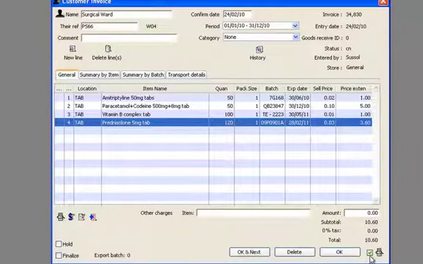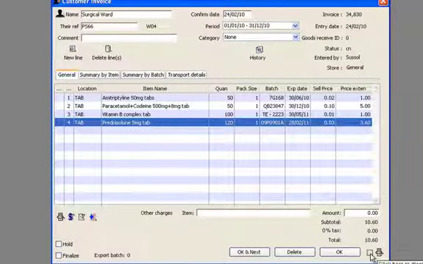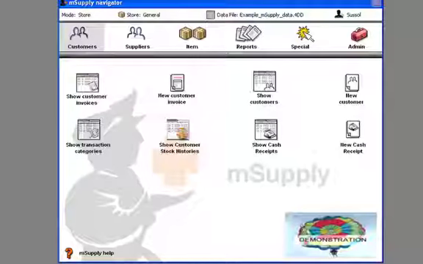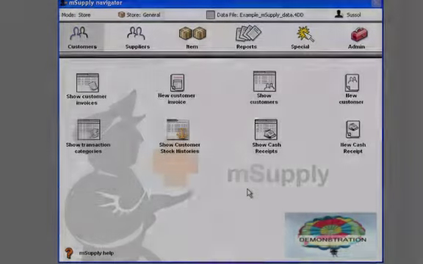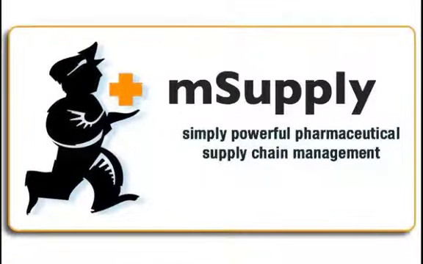Down in the bottom right-hand corner, there's a printer icon and a checkbox. The checkbox is ticked, which means that when we click OK, we will get a print of the invoice. If we leave the checkbox unchecked, we won't get a printout at this time. However, mSupply has, of course, recorded all the details of this transaction, and should a print be required later, it can easily be called up. And that concludes this demonstration.